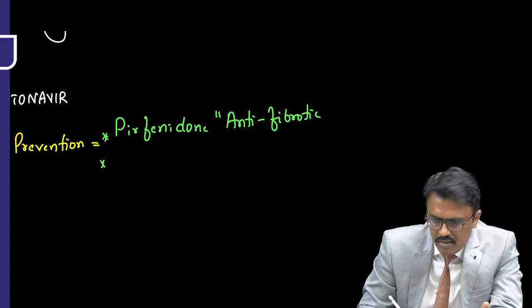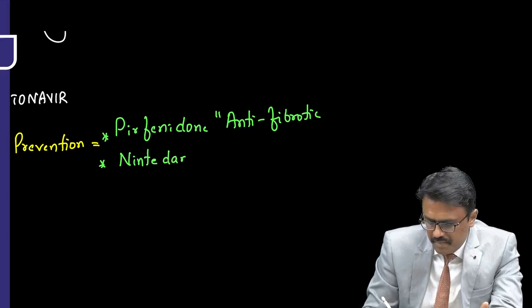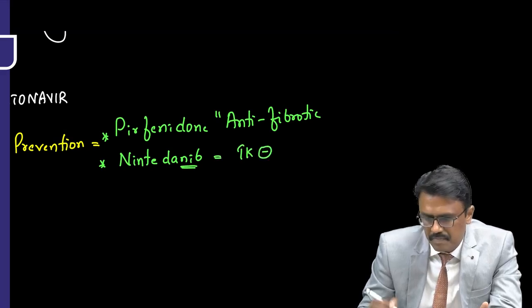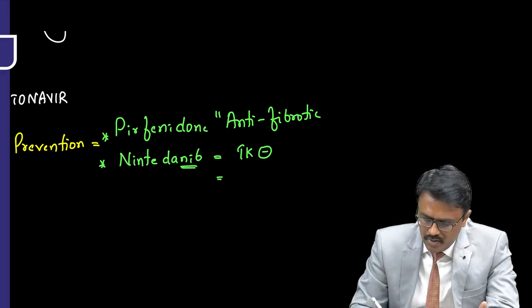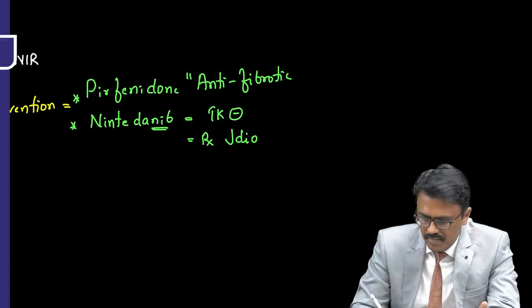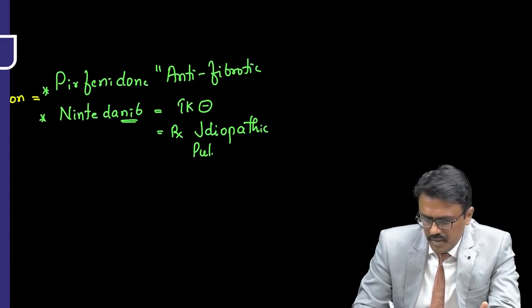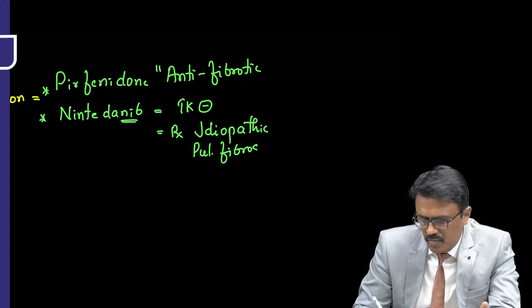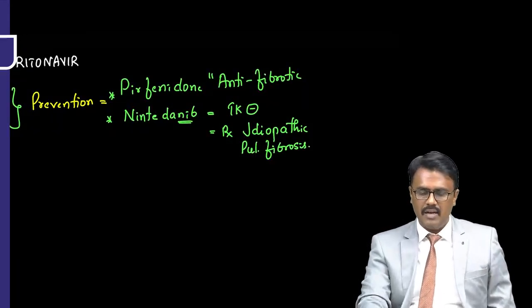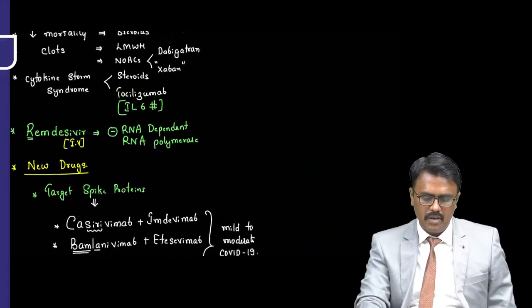One more that is tried for that is nintedanib. Since it ends with nib, it's a tyrosine kinase inhibitor, and it is actually used for treating idiopathic pulmonary fibrosis. So these are the drugs which were used to prevent the complication of fibrosis. Okay, Pirfenidone and nintedanib, and the other drugs are protease inhibitor, target of spike protein, remdesivir.